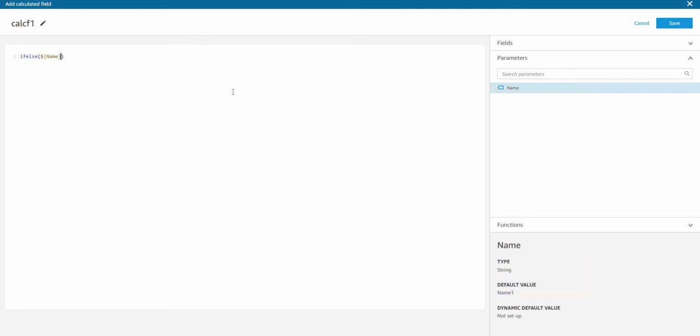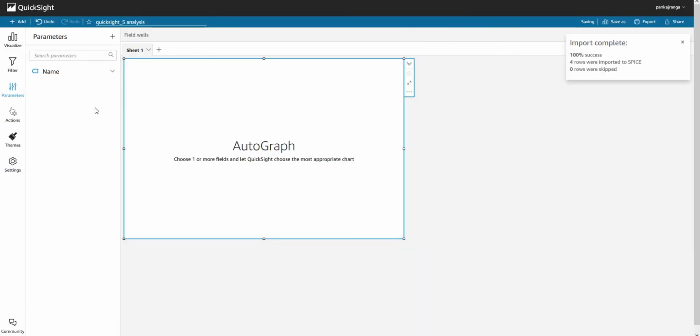I'll double click it and it will come here. So I'll say ifelse name is equal to name1 or name2 or name3, then it has to be 1, or else it has to be 0. I'll put parentheses here just to make it a little more clear, and I'll save this.